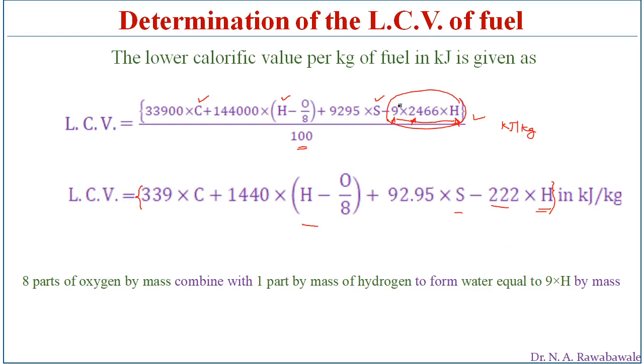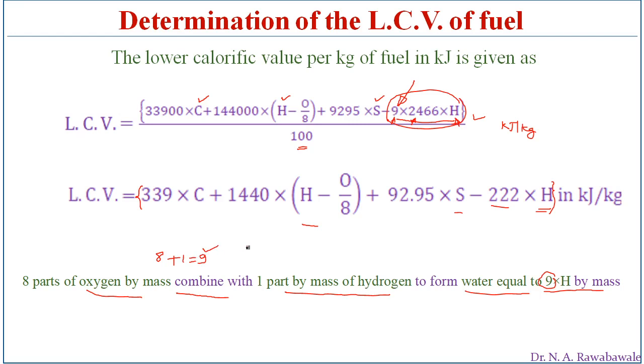Here, how does this term 9 come? 8 parts of oxygen by mass combined with 1 part of hydrogen to form water equal to 9 into H parts by mass. So this 9 is nothing but 8 parts of oxygen plus 1 part of hydrogen, which combine to form 9 parts of water.